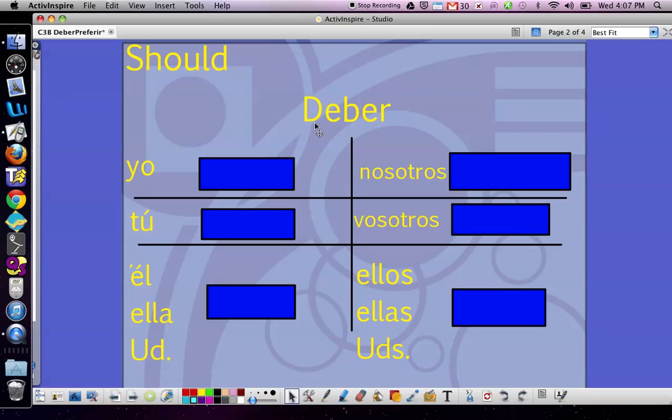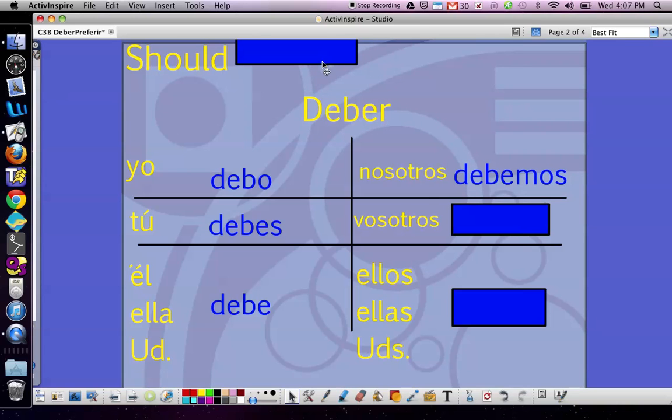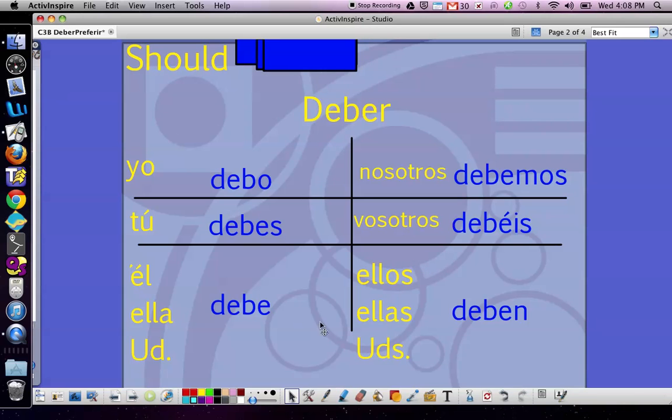However, deber is an infinitive, and it conjugates just like any other ER infinitive. Yo, we drop the ER and we add O. So yo, debo. Tú, debes, we add our ES. Él, ella, usted, we drop the ER and add E, debe. Nosotros, we add EMOS, debemos. Vosotros, add E with an accent, IS, debéis. And ellos, ellas, ustedes, we drop the ER and we add EN, deben. That's all there is to it.